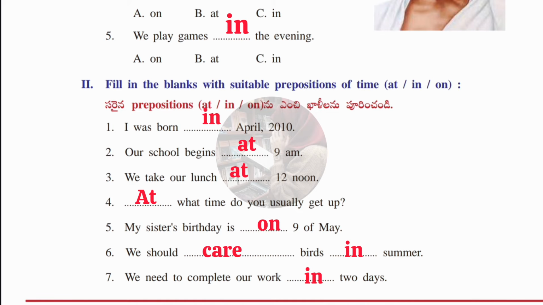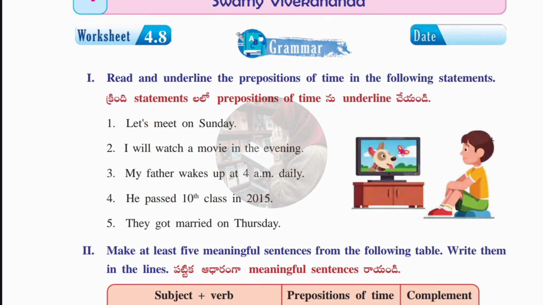Okay guys, now we'll move to the next worksheet, that is worksheet number 4.8. This worksheet is again all about the grammar part. Let's see, in the first Roman we have given prepositions. In the given sentences, we have to underline the preposition. Let's see that. First one is let's meet on Sunday. On is the preposition. Second one, I will watch a movie in the evening. In is the preposition.